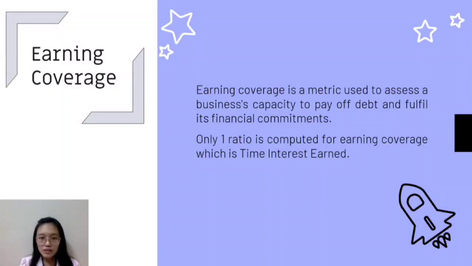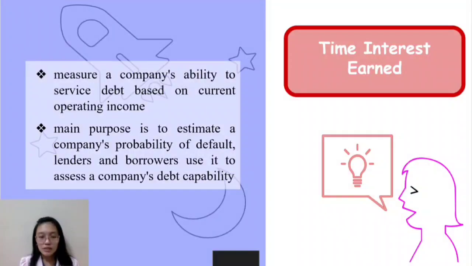Earning coverage. Earning coverage is a metric used to assess a business' capacity to pay off debt and fulfill its financial commitments. Only one ratio is computed for earning coverage, which is times interest earned. Times interest earned is used to measure a company's ability to service debt based on current operating income. The main purpose is to estimate a company's probability of default. Lenders and borrowers use it to assess a company's debt capability.